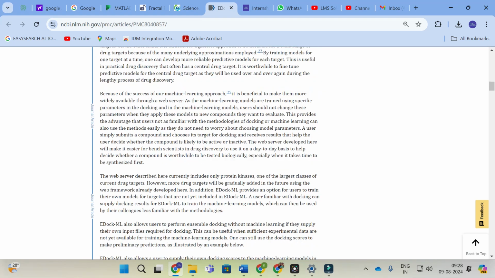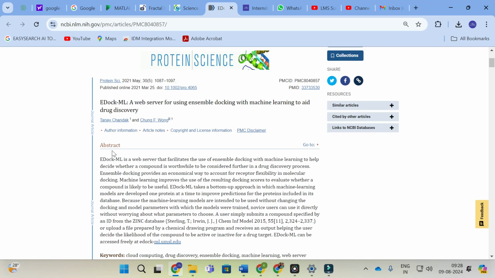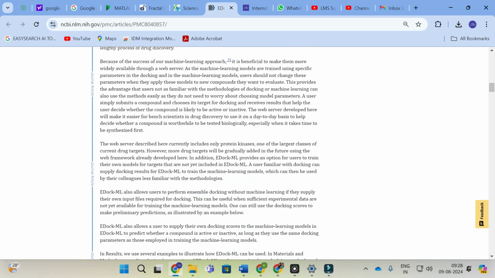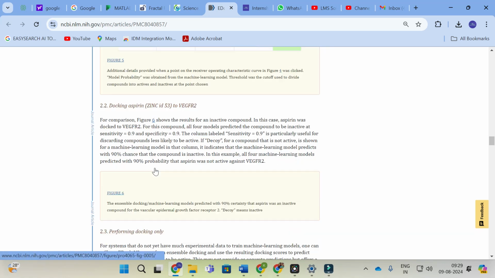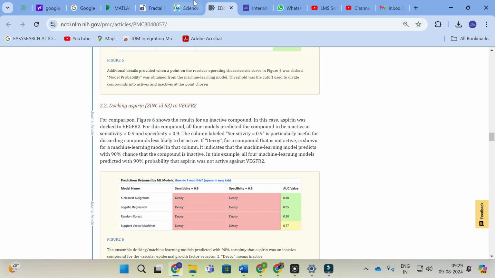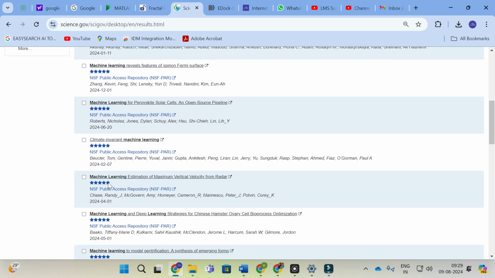Here you can see this is the journal article, starting from the title, abstract, and then the introduction part of the paper. So this is the full paper you can see. Next I am going to explore some papers. Here you can see machine learning estimation of maximum vertical velocity from a radar.